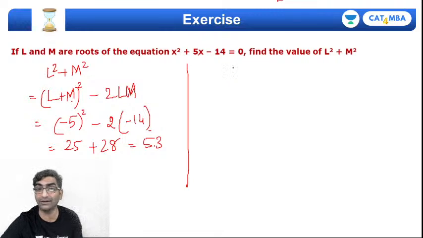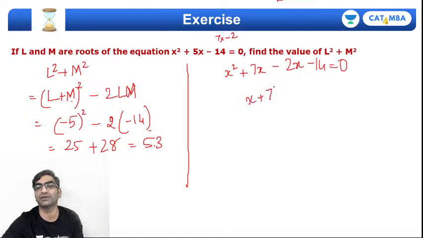If I did decide to factorize, where would that get me? Okay, x square. I know product is minus 14, 7 into 2. Product is negative, sum is positive. x square plus 7x minus 2x minus 14 equals 0. (x plus 7) into (x minus 2) equals 0, which means the roots are minus 7 and plus 2.